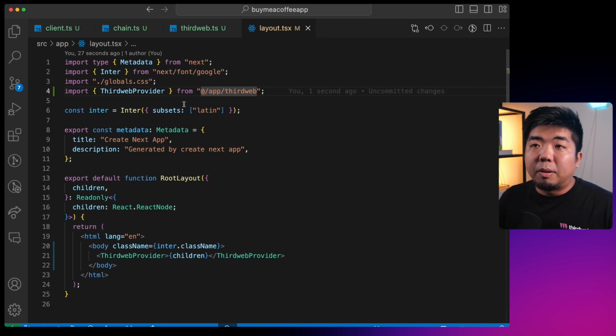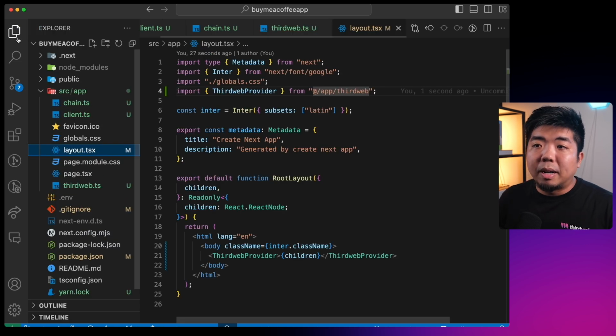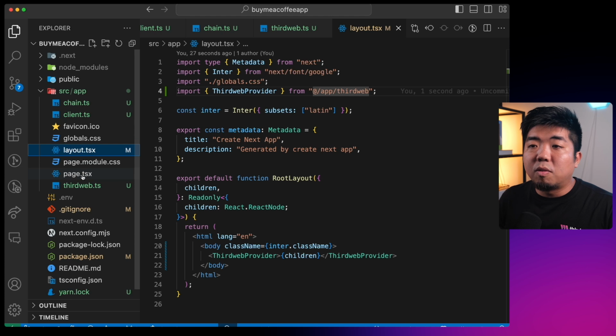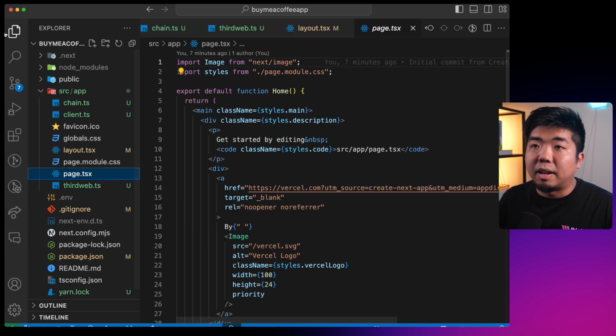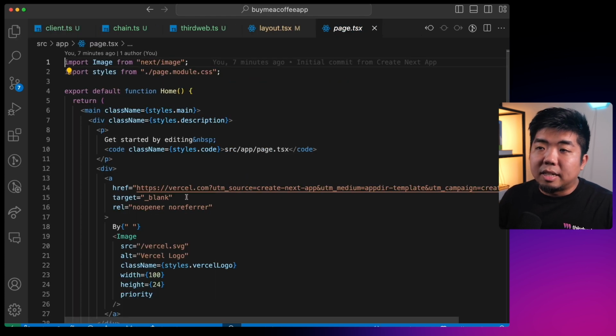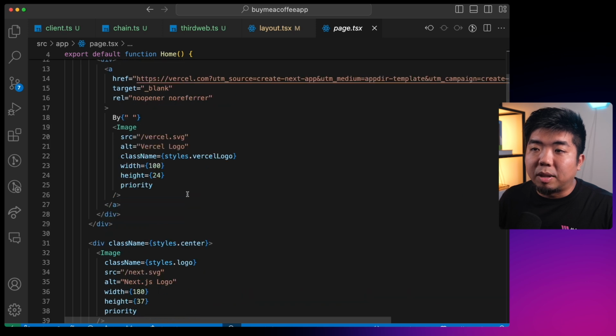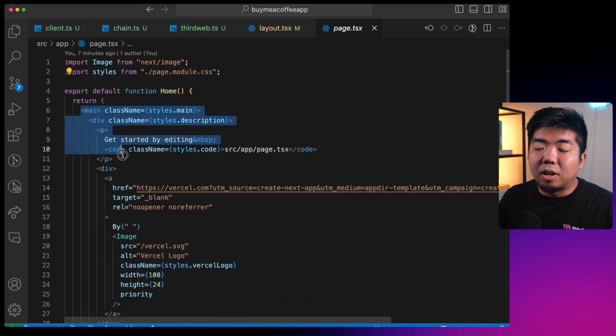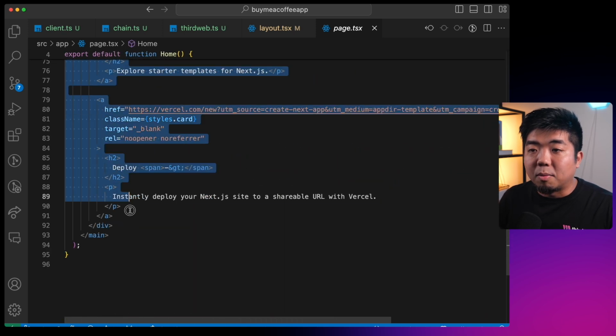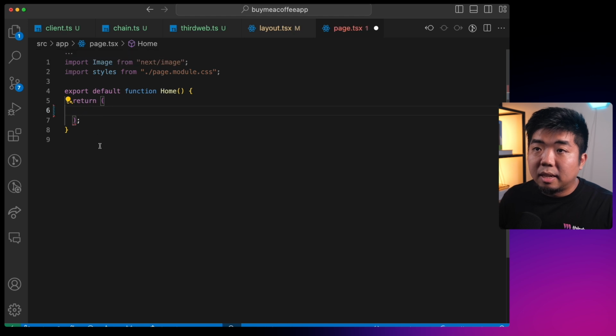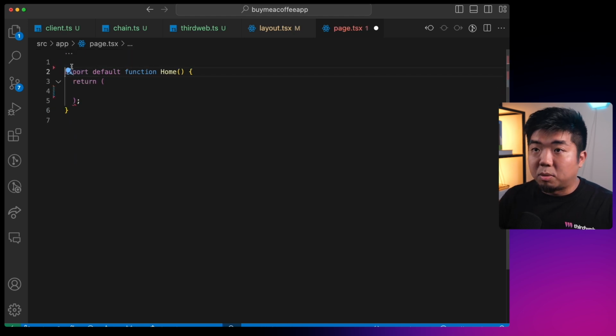Coffee app. To start building out our Buy Me a Coffee app, I'm going to come back to my files here and head on over to the page.tsx file. In this page.tsx file, this is the boilerplate code that you get with a new Next project. I'm just going to grab all this code here and delete it. And we're going to remove all those imports as well.